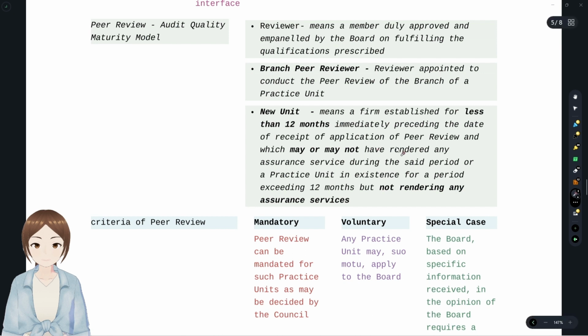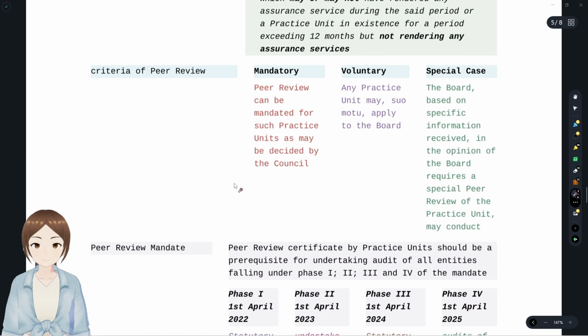So all the units which do not give assurance services even after 12 months were also considered as new units. A new unit means a firm established for less than 12 months immediately preceding the date of receipt of application of peer review, and which may or may not have rendered any assurance services during the said period, or a practicing unit is in existence for a period exceeding 12 months but not rendering any assurance services. Okay, that's the definition with regards to new unit.